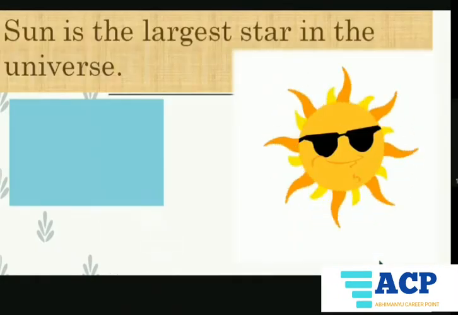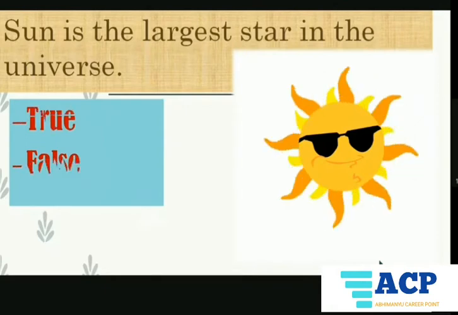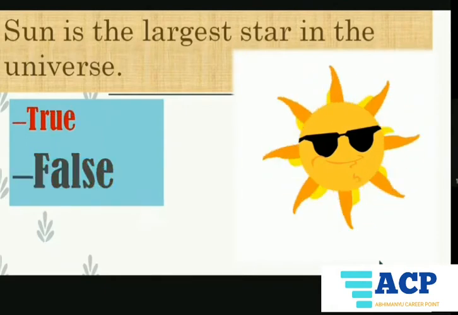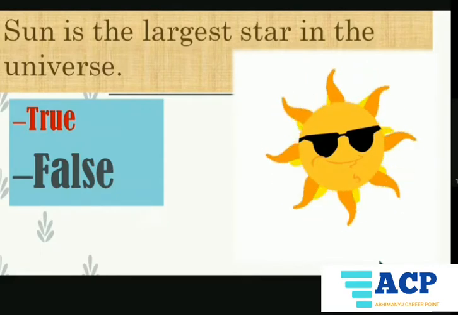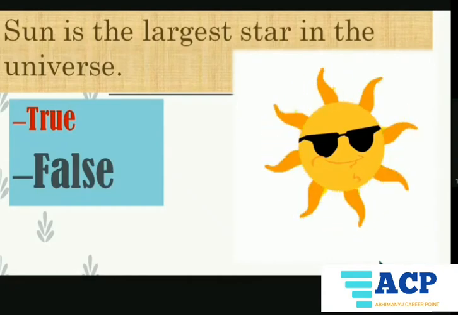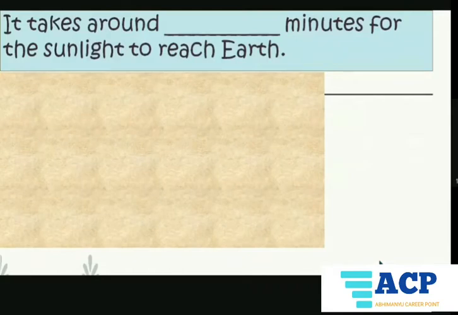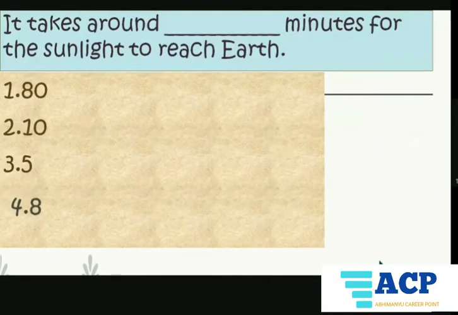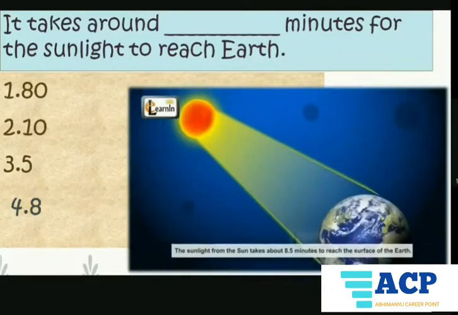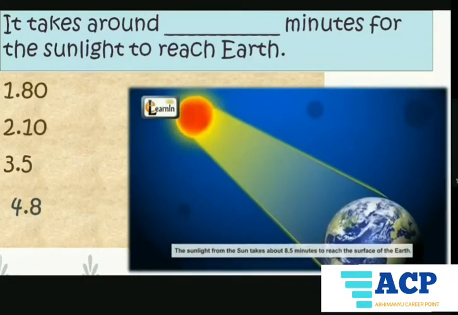The Sun is the largest star in the universe. Is it true or false? Yes, it's false. It's not the largest star, but it's the nearest star to our Earth, right? Next, it takes around dash minutes for the sunlight to reach Earth. Yes, 8 minutes. Approximately 8 to 8.5 minutes to reach the surface of the Earth.